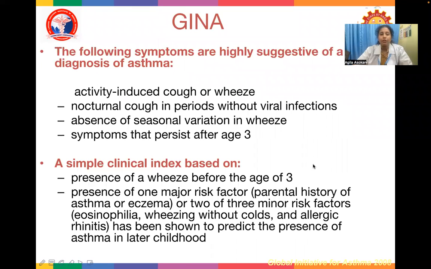GINA guidelines: the following symptoms are highly suggestive for diagnosis of asthma: activity-induced cough or wheeze, nocturnal cough in periods without viral infections, absence of seasonal variation in cough, symptoms that persist after the age of 3. A simple clinical index based on presence of wheeze before the age of 3, presence of 1 major risk factor like a parental history of asthma or eczema, or 2 to 3 minor risk factors, eosinophilia, wheezing without colds, allergic rhinitis, has been shown to predict the presence of asthma in later childhood.